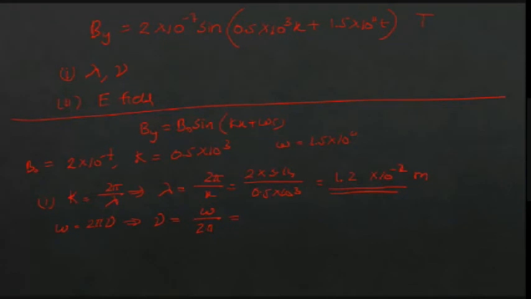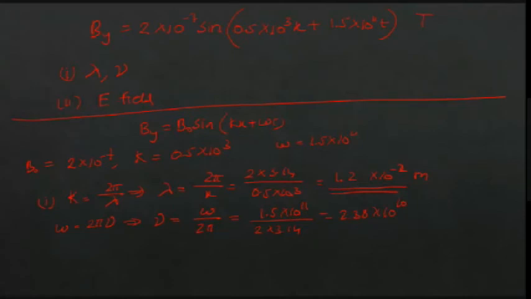So substitute the value for omega. Omega is 1.5 into 10 raised to 11, divided by 2 into 3.14. Somebody solve and tell me the answer. Sir, 2.38 into 10 raised to 10.